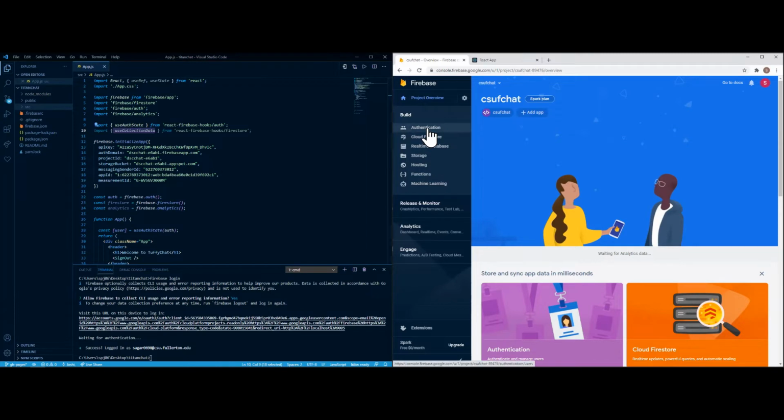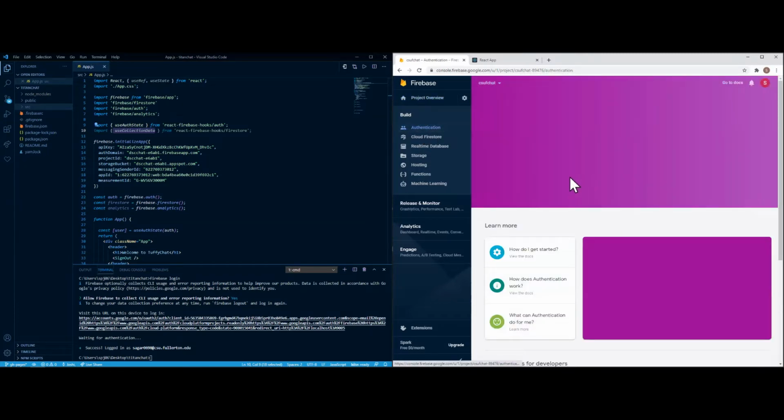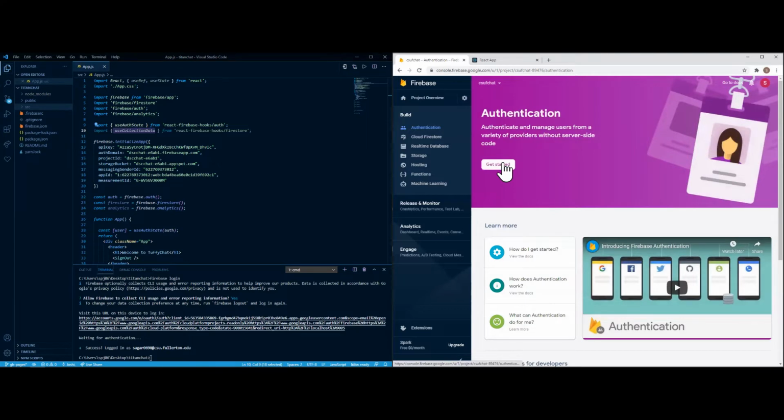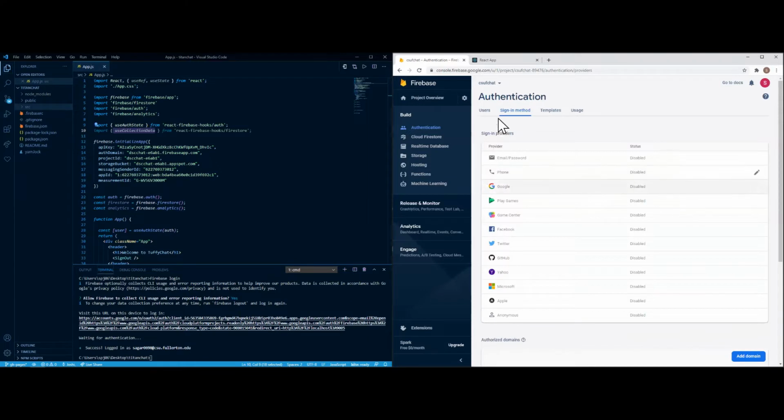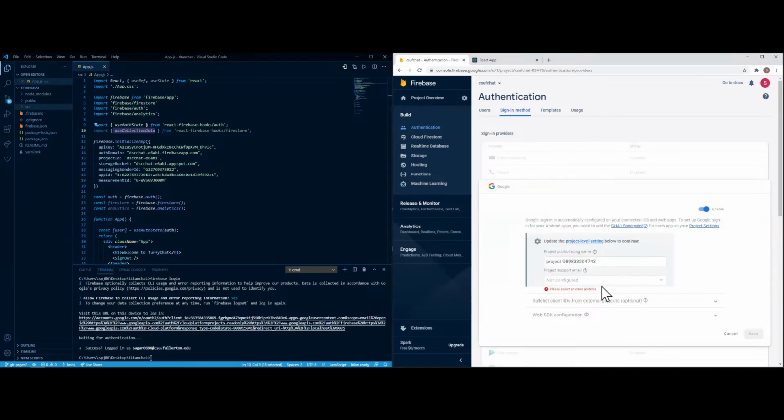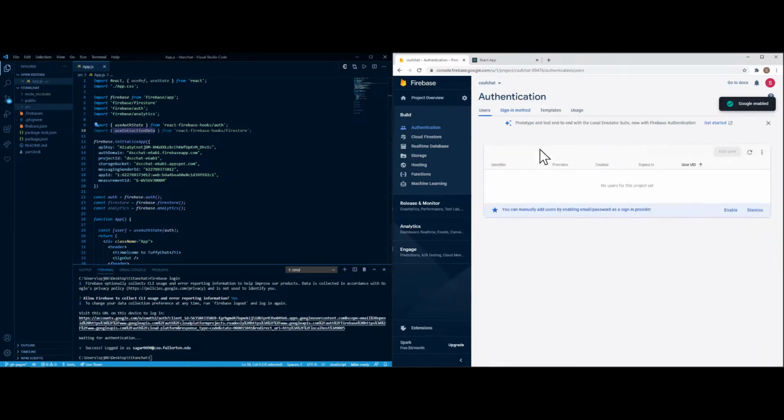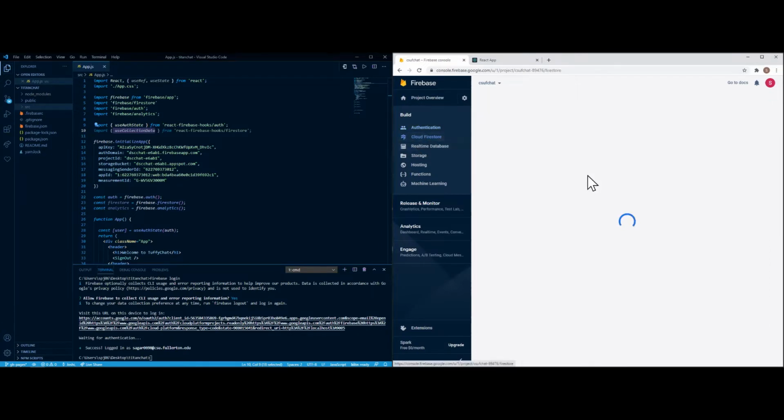A couple things. We're going to go through two things. So one's called Authentication. What you're going to do is click Get Started. Over here, you're going to see all the things you can authenticate with. So email, phone, Google, etc. We're going to use the Google one to authenticate users who are using a Google account. Enable, and then choose the project support email, it's just your email. Click Save. We're going to do this all ahead of time, so we're not going to forget this. Users is going to show all the users that are using the application. Cloud Firestore is the database portion.